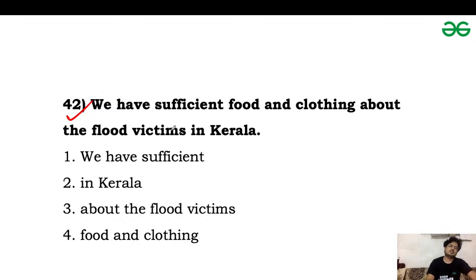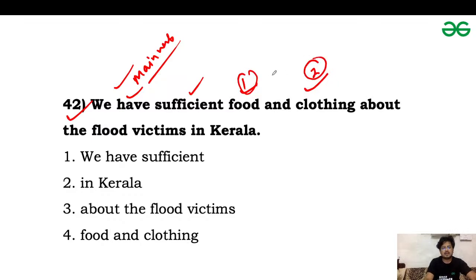So we is the subject. We are using have as a helping verb here. No, it's a main verb, and it is correctly used. Sufficient is an adjective, and it is describing the noun food and the noun clothing. So we are using two nouns. First one is food, second one is clothing, and these are connected with the help of the conjunction and. So we have sufficient food and clothing about the flood victims.